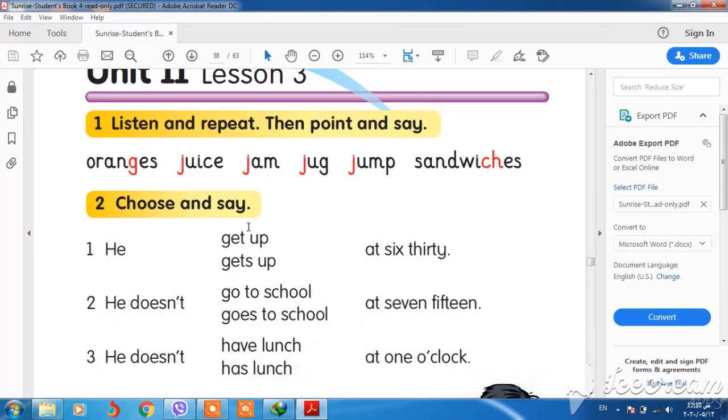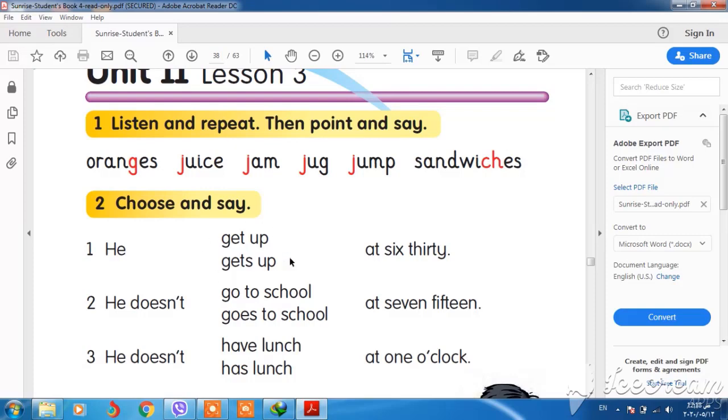Okay. And look at this one. It's about the j sound. For example, oranges, juice, jam, jug, jump, sandwiches. And this is also about present simple.